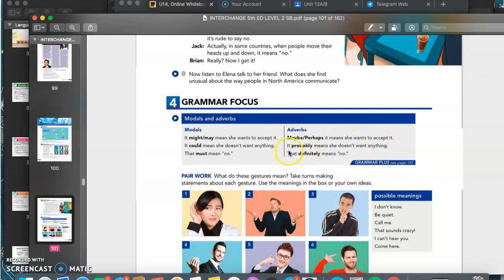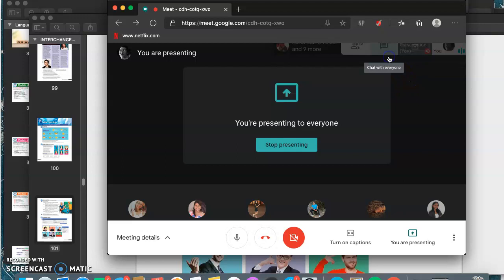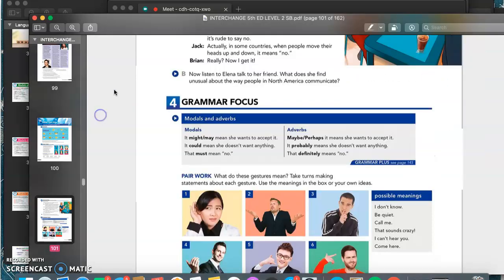If I say it probably means she doesn't want anything, probably, again, that's a possibility. But then if I say that definitely means no, it's because that 100% means no. I am not talking about possibility anymore. I am saying something that I am super sure about.